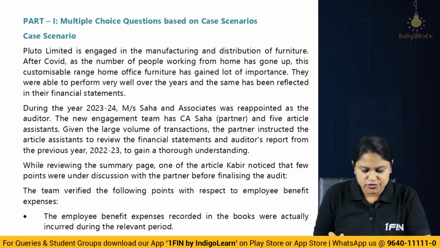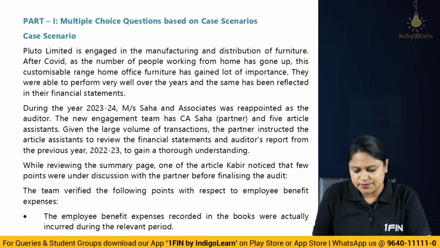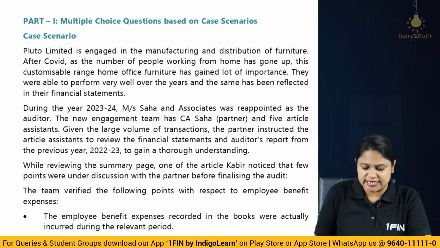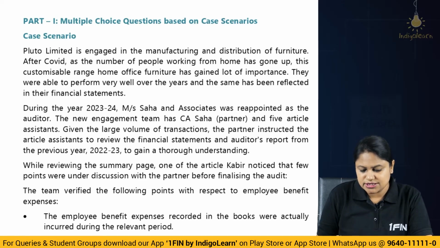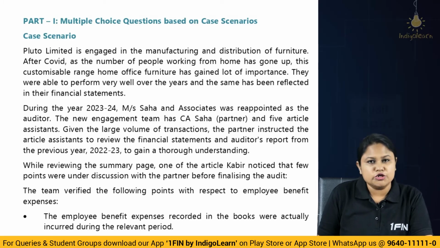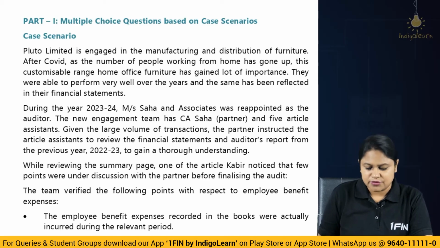During the year 23-24, Messrs. Saha and Associates were reappointed as the auditor. The new engagement team has CA Saha as the partner, and there are 5 article assistants. So the engagement team is a partner and 5 article assistants. Given the large volume of transactions, the partner instructed the article assistants to review the financial statements and the auditor's report from the previous year 22-23 to gain a thorough understanding. While reviewing the summary page, one of the articles, Kabir, noticed that a few points were under discussion with the partner before finalizing the audit. So let's see what Kabir is picking up here, all the points that he has picked up.